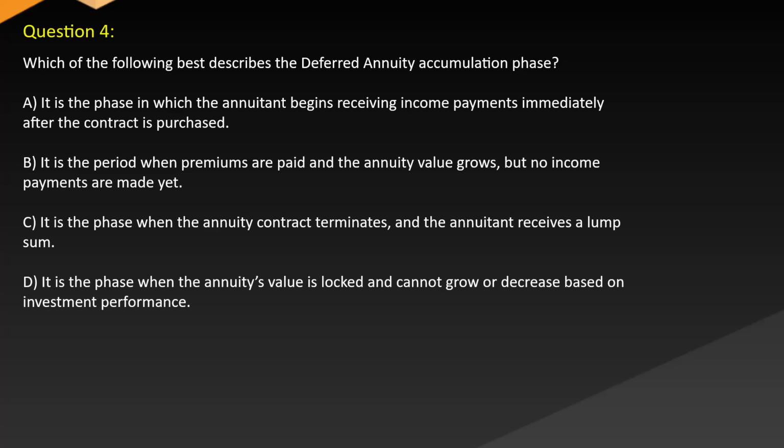Question 4. Which of the following best describes the deferred annuity accumulation phase? A. It is the phase in which the annuitant begins receiving income payments immediately after the contract is purchased. B. It is the period when premiums are paid and the annuity value grows, but no income payments are made yet. C. It is the phase when the annuity contract terminates and the annuitant receives a lump sum. D. It is the phase when the annuity's value is locked and cannot grow or decrease based on investment performance.